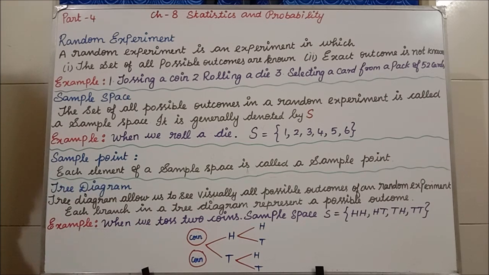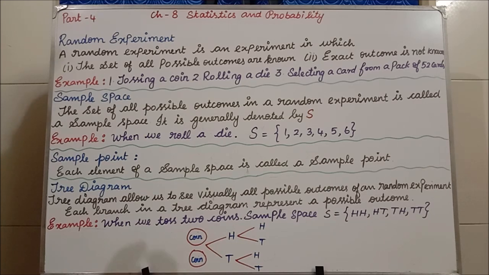Next we are going to see the tree diagram. Students, in exercise 8.3, the first and second questions use the tree diagram only. The tree diagram is not that complicated, very easy. A tree diagram allows us to see visually what the possible outcomes are, because we draw them like the branches of a tree.